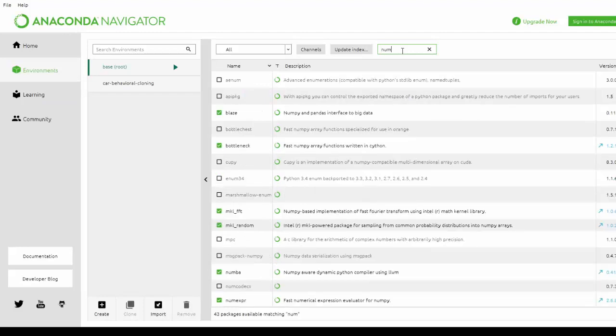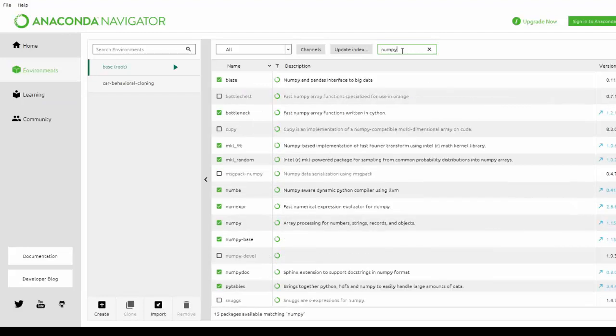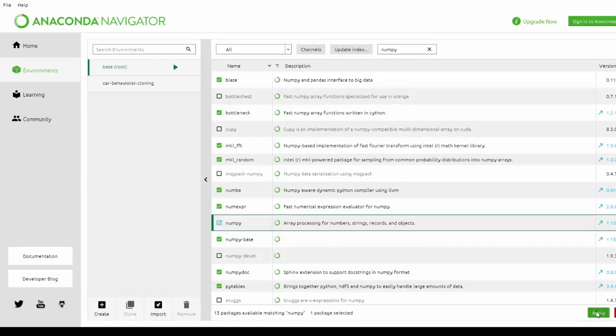In my case I'm going to add NumPy here. NumPy has previously been installed in my system. Just click on this button and there will be an apply button here. Just click on it, then the process will be done. That's it. This is a simple method of installing NumPy.